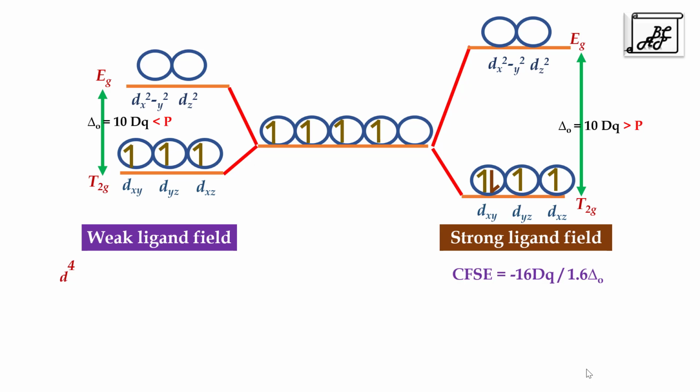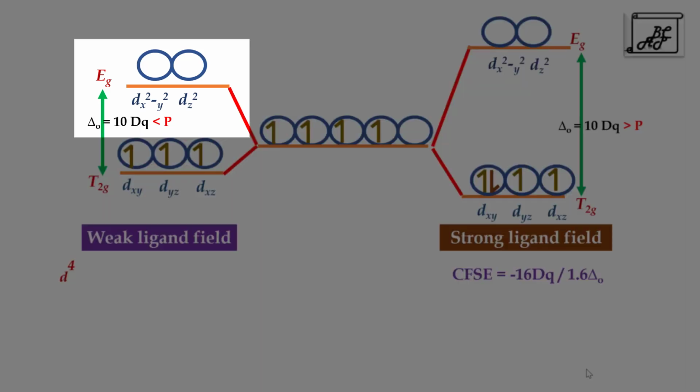But in case of weak ligand field, 10Dq is less than pairing energy.